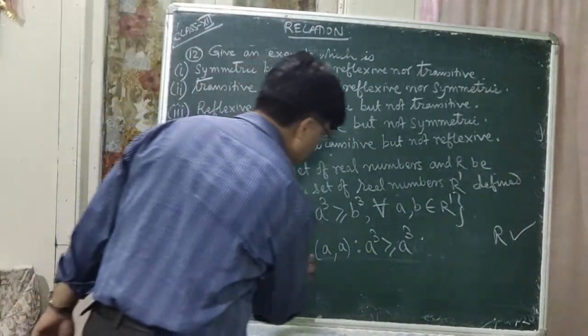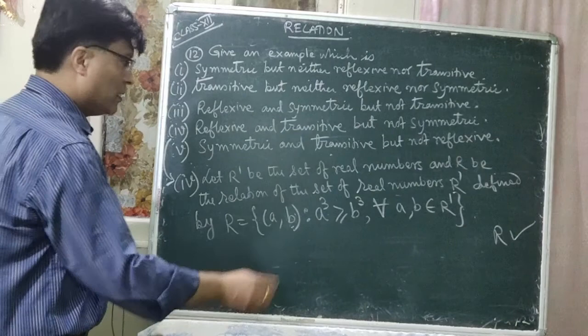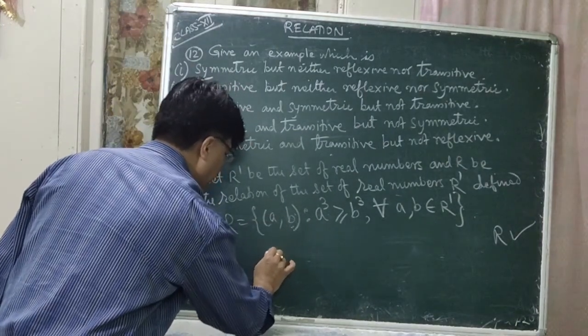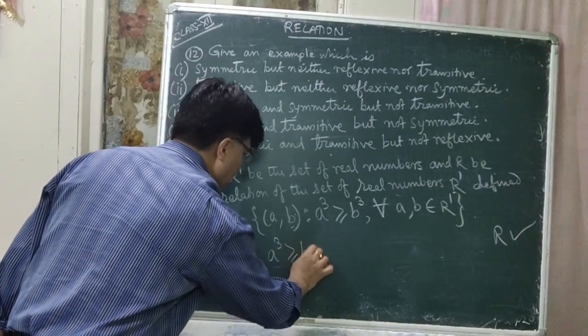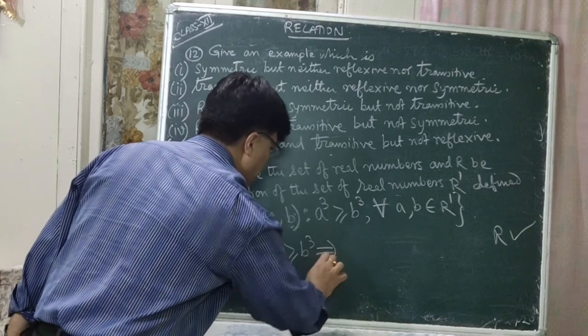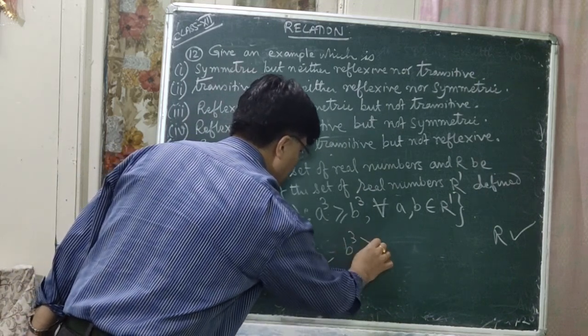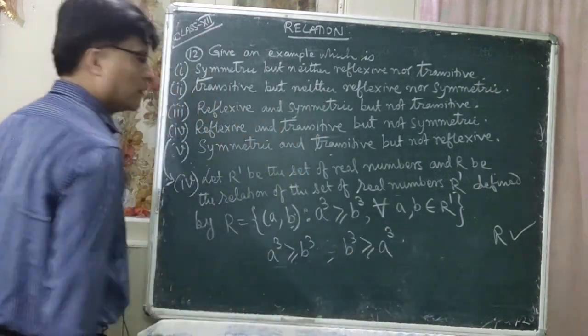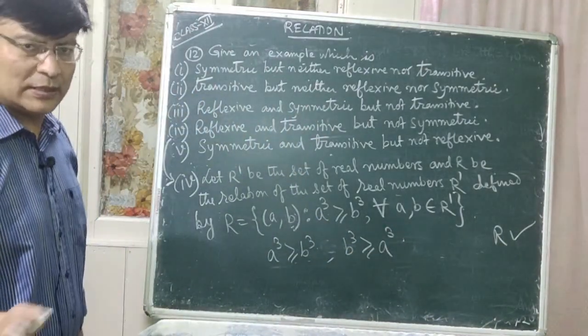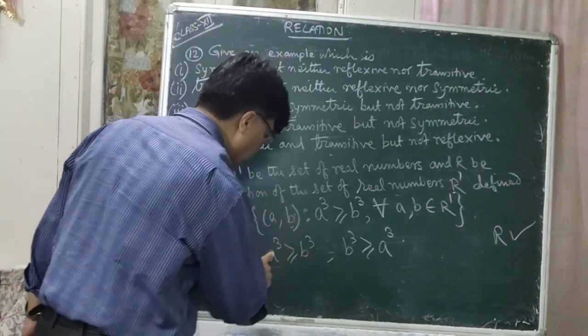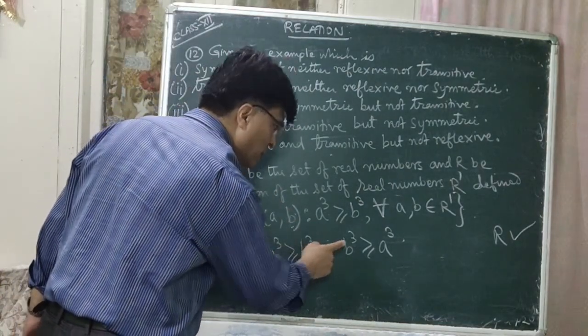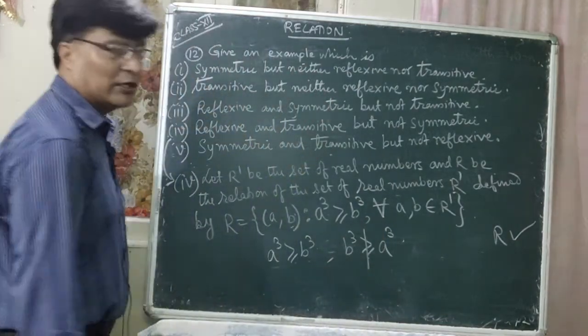Now check for symmetric. If A cube is greater than or equal to B cube, does it imply B cube is greater than or equal to A cube? No, it doesn't imply, isn't it? If A cube is greater than B cube, then B cube is not greater than A cube.